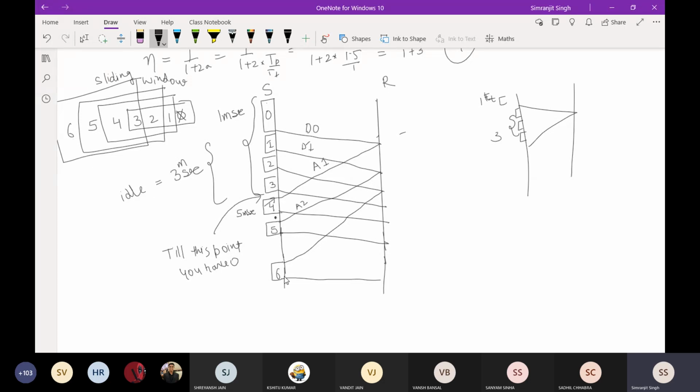Now at 6th, you will get the acknowledgement of the 3rd packet. Now you can discard the 3rd packet and move the window further towards the 7th packet. That is how the process will go on. The window is sliding, that is why it's called a sliding window protocol. A sliding window is nothing, it is just a buffer to store the packets till I receive the acknowledgement.